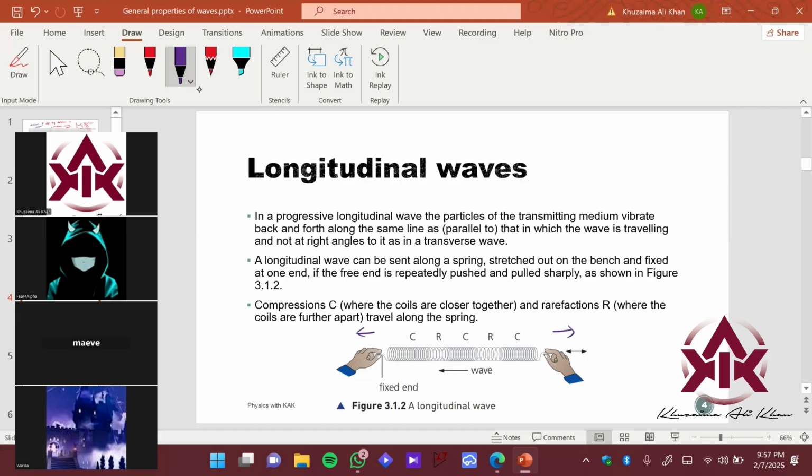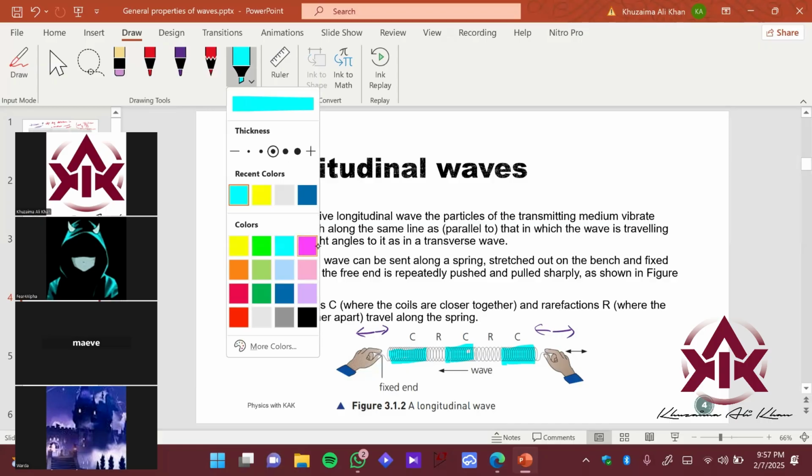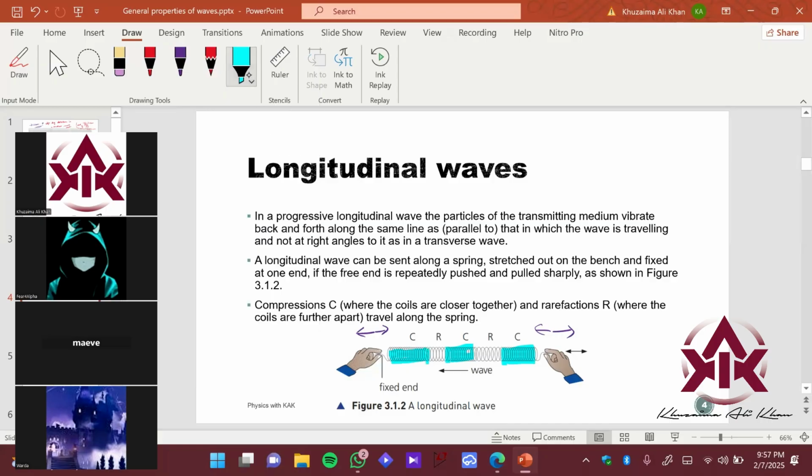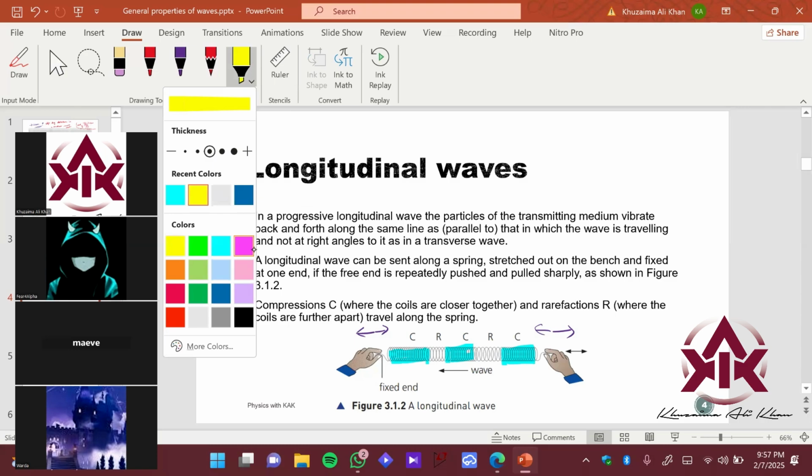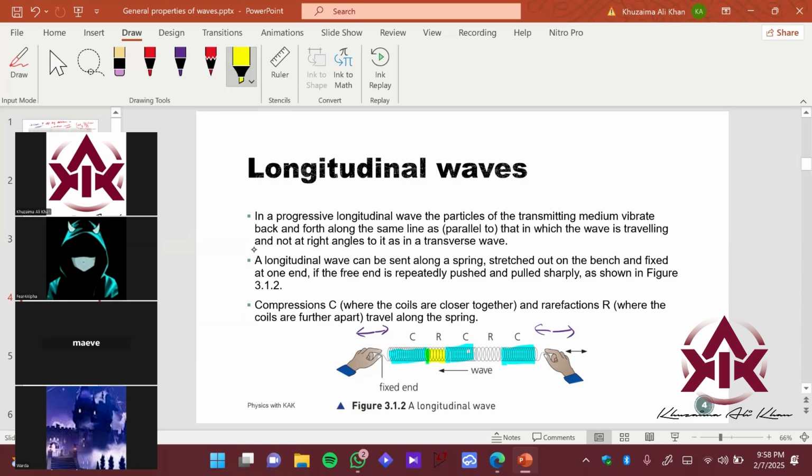Upwards, outwards, and inwards, right? You will eventually see that the spring has some regions which you can identify over here. The regions where the particles are pretty close to each other, and the regions where the neighboring spring coils are far away from each other, which you can observe here.